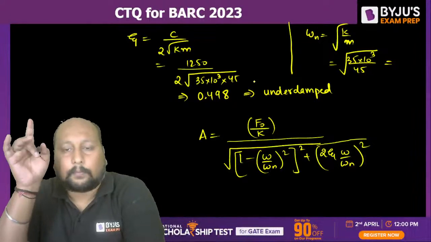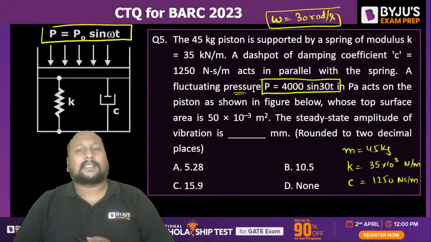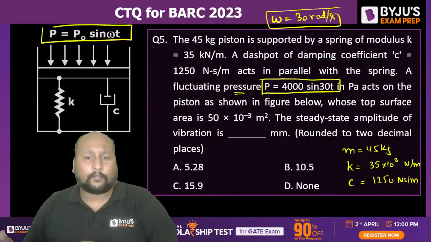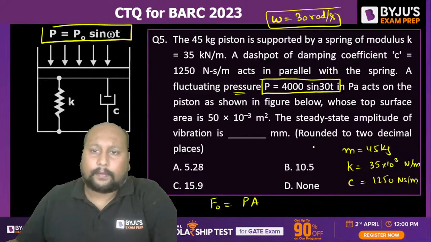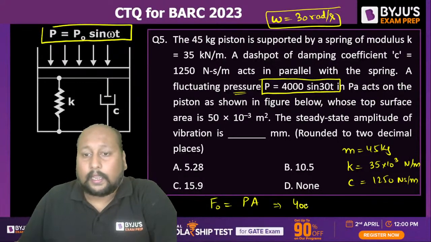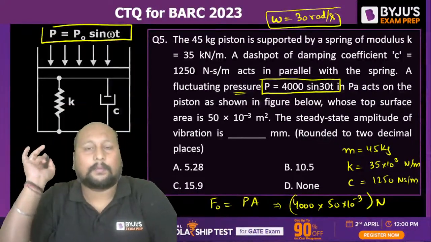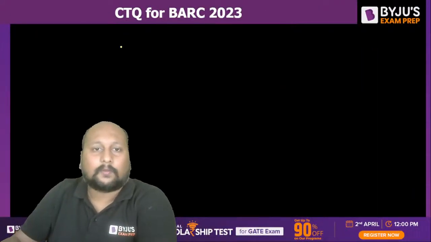But the problem is they have not given the value of F naught. This is the pressure they are talking about. So how can we calculate the static force, the value of F naught? Can we say F naught is equal to pressure into area, right? Pressure is given as 4000 and they have given the value of area as 50 into 10 to the power minus 3. This much Newton of force will be acting on this particular mass, which is 45 kg.